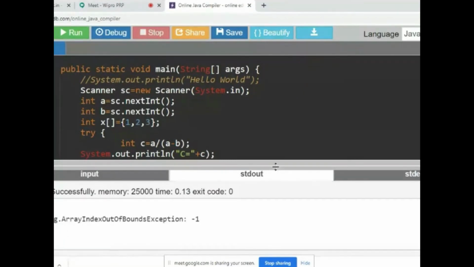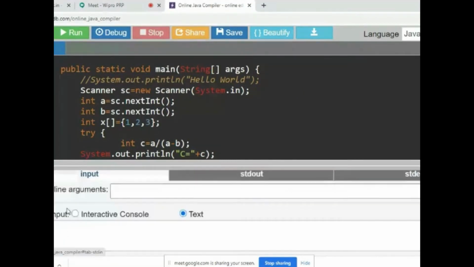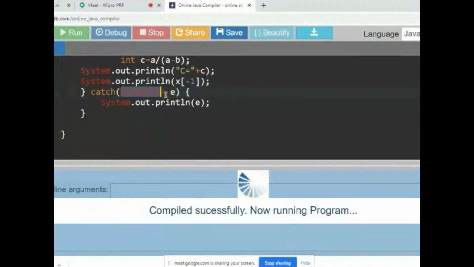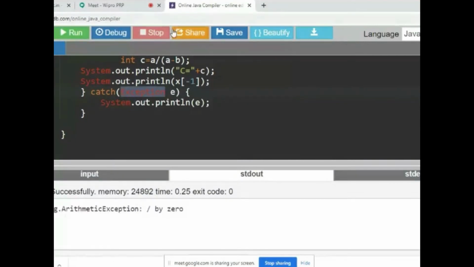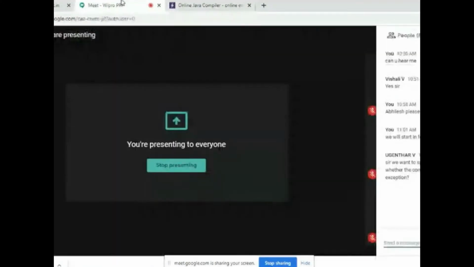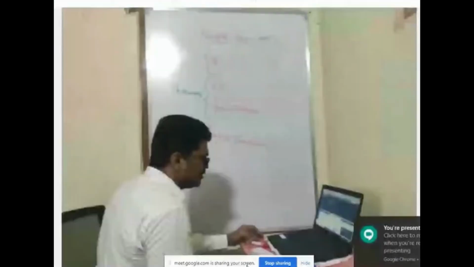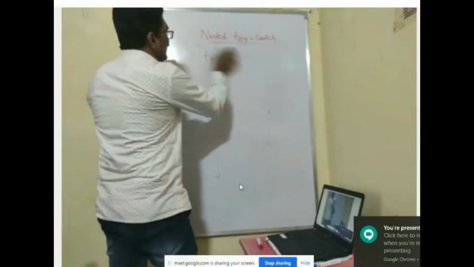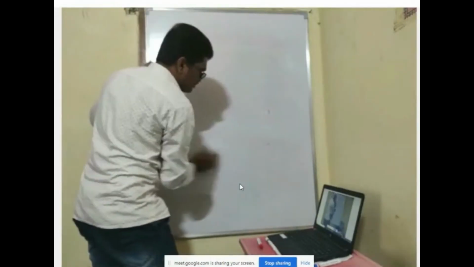It works. Suppose I give both values as the same. It will work for both cases because Exception is the super class in Java. If you don't know what type of exception is going to be generated, you can blindly put this. It will work for all the exceptions. I hope it is fine. So that is about nested try and catch.